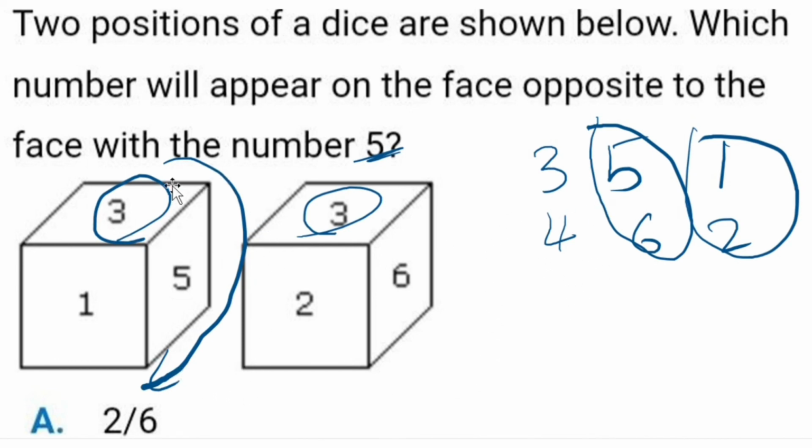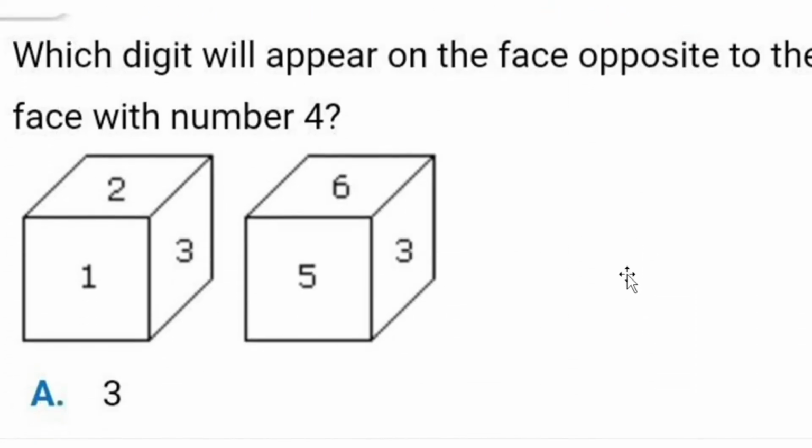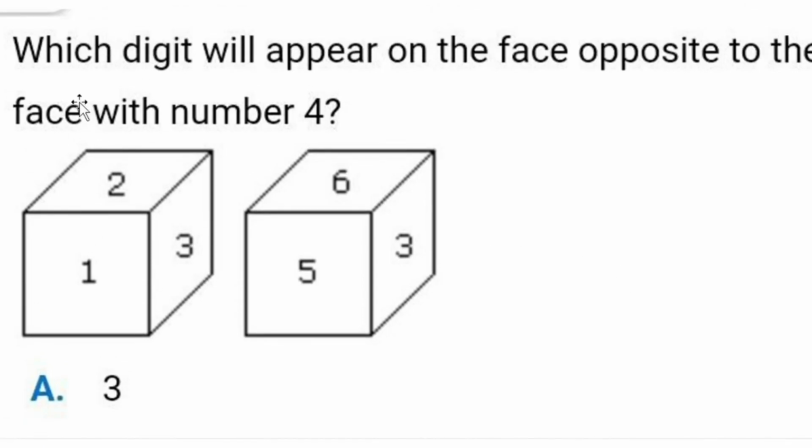So 351, 362, and what is the number that is opposite to 5? It is 6. It's very clear. So try to utilize this trick and try to solve as many questions as you want. I'm taking one more example for your convenience.